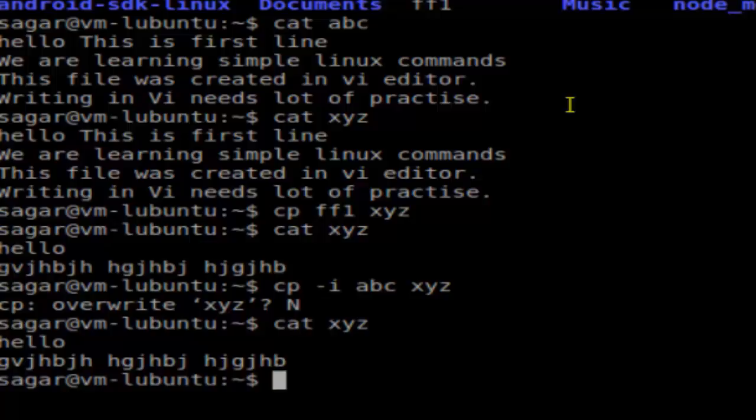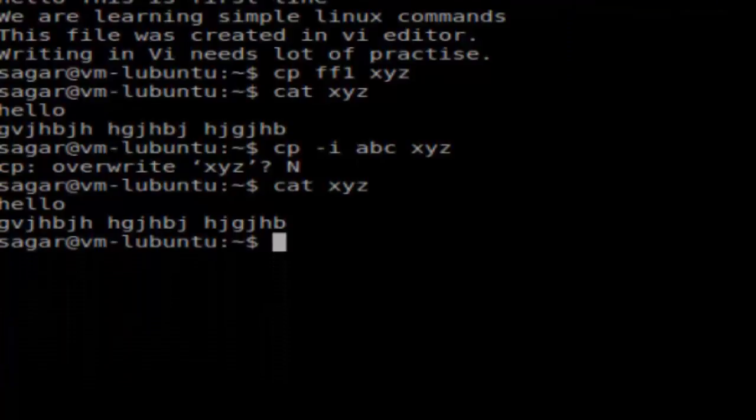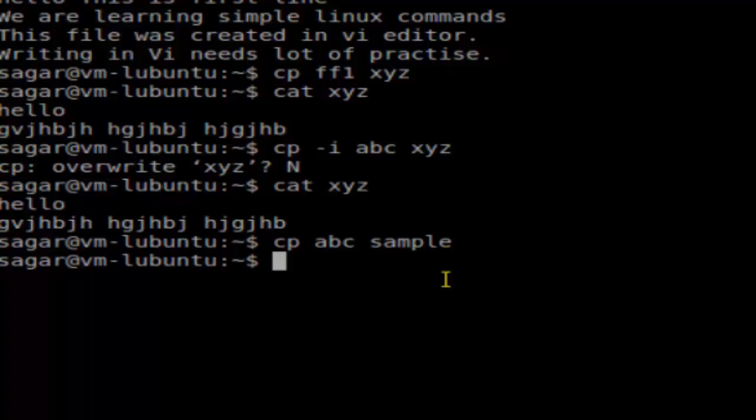Now this is about copying files in the same directory. Say for example, if you want to copy the file abc into a folder, as you can see, there is a folder sample. You use the same command, cp, then the name of the file that you want to copy, then the directory name. You can actually give a new file name, say xyz or anything, but if you want to keep the same name, you can just give the name of the directory and then hit enter, and then that sample directory should contain the file.